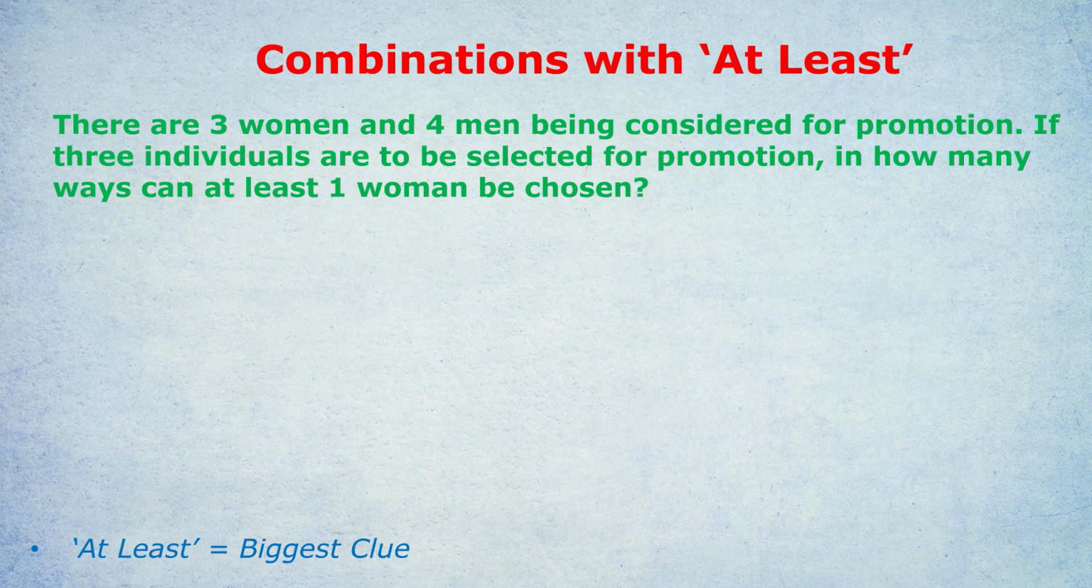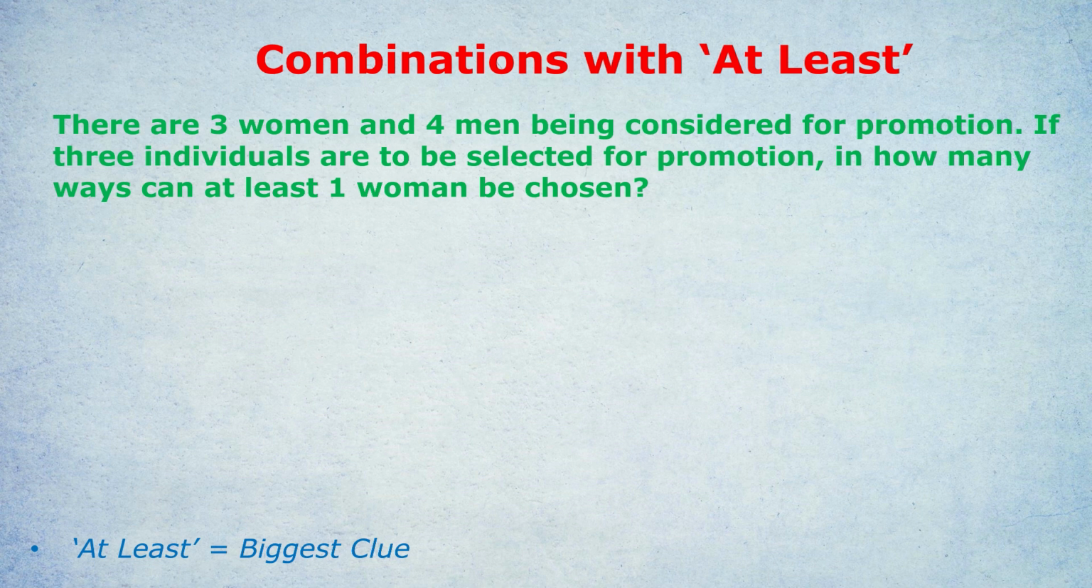If the question was simply asking how many ways can we select 3 individuals from 7 people to promote, that would be a simpler combinations question, and we would apply the formula that we know, and I'm going to show you in a second. But why is this question different? Because there's a minimum or a maximum. We need at least 1 woman to be chosen, so we can't select all the different options because there are certain requirements that we have to meet.